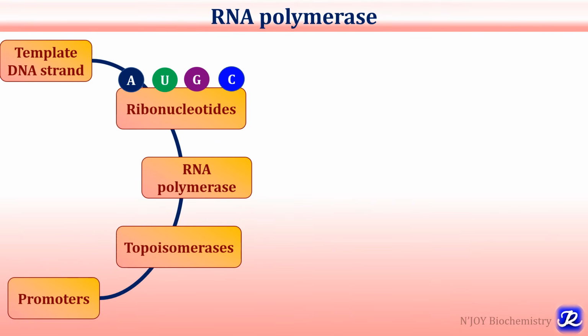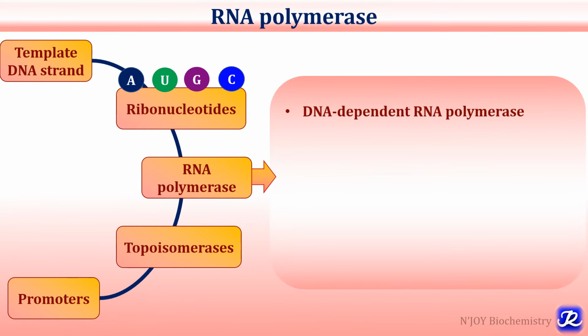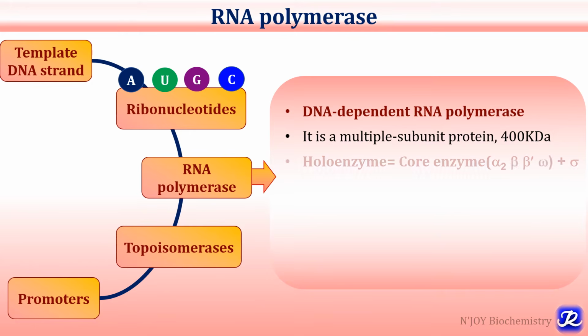Transcription in prokaryotes involves only one enzyme, that is RNA polymerase, and this RNA polymerase is a DNA dependent RNA polymerase, which is a multiple subunit protein having a molecular weight of 400 kilodalton. It has a core enzyme having 5 subunits: 2 identical alpha subunits, beta, beta prime and omega.